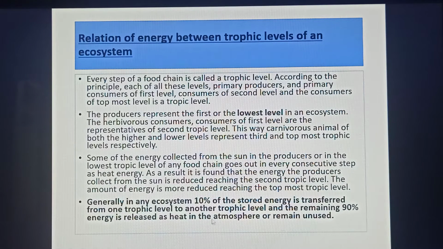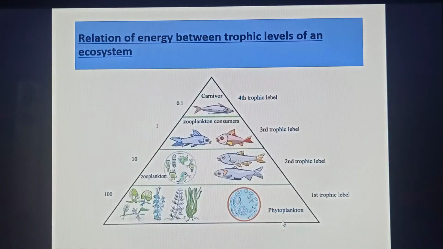These lines are very important for you. Generally, in an ecosystem, 10% of the stored energy is transferred and the remaining 90% energy is released as heat in the atmosphere or remains unused. This is the relation of energy between the trophic levels of an ecosystem.